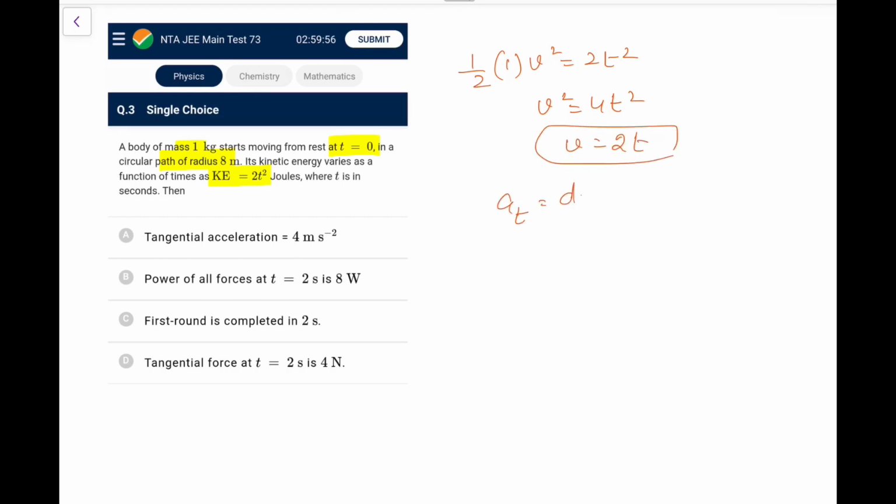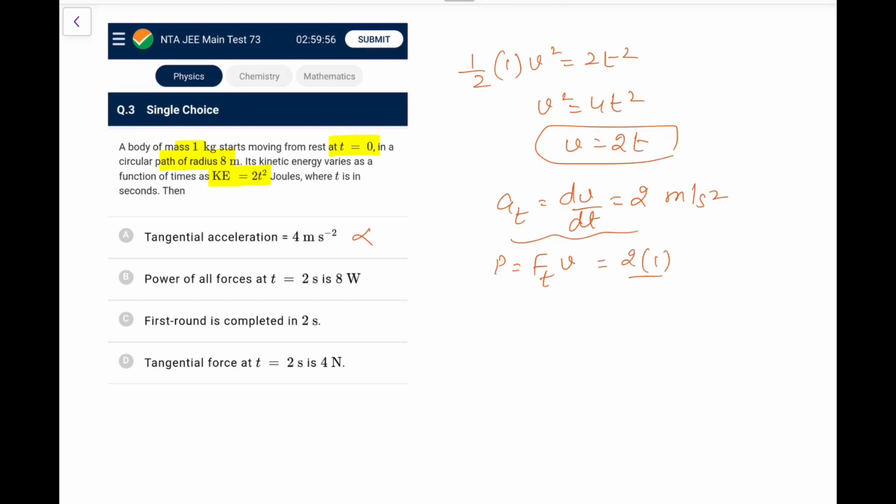So I can write the derivative of speed, not of velocity. The speed derivative is 2. So tangential acceleration would always be equal to 2 meter per second square. So the first option is false. Next, the power of all forces at t equal to 2 seconds. Power is always given by the tangential force only, that is Ft into v.